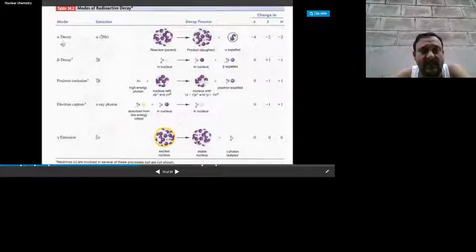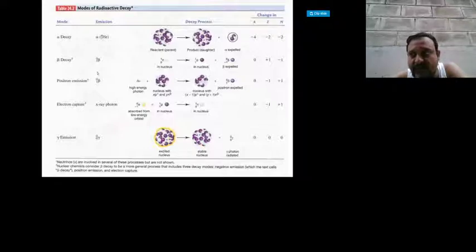This is called the group displacement law. Due to alpha emission, the atomic number is decreased by 2. Due to beta emission, the atomic number of the element is increased by 1. Here all are nuclear events, with no bond breaking, not like chemical reactions. All of it happens within the nucleus only. Due to positron emission, the atomic number is decreased by 1, and due to electron capture, the atomic number is also decreased by 1.